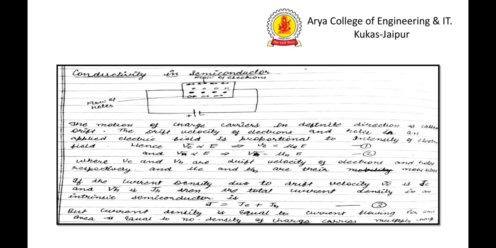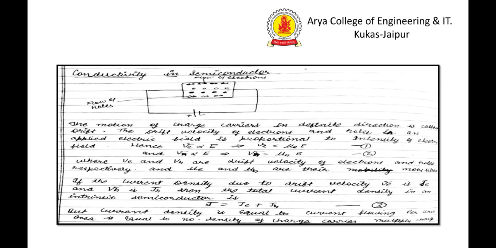The drift velocity of electrons and holes in an applied electric field is proportional to the intensity of the electric field.